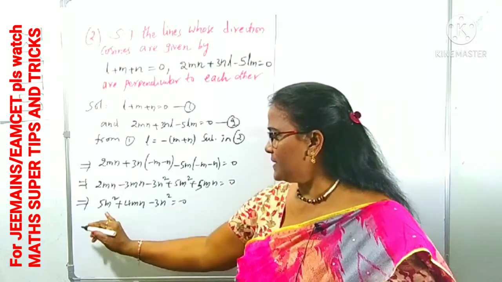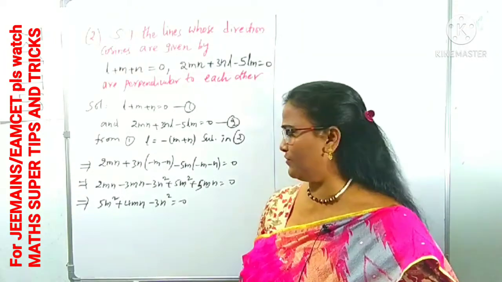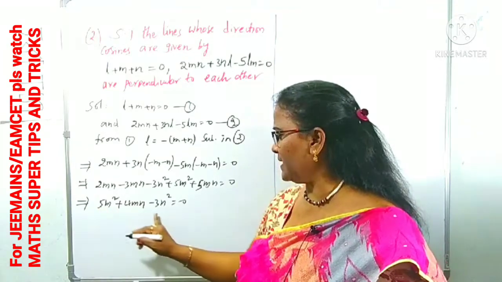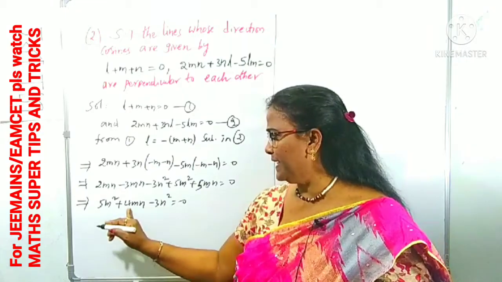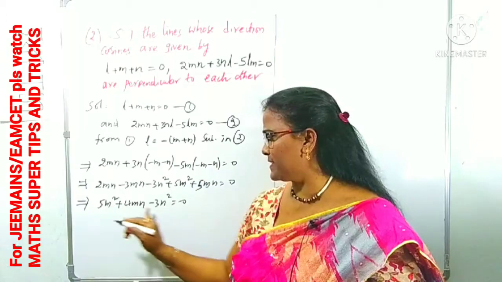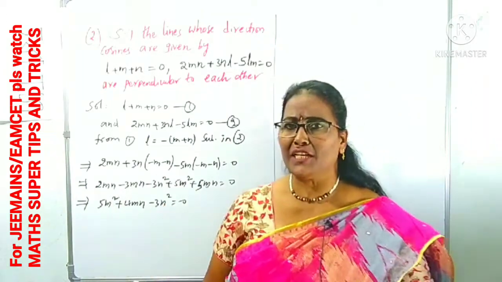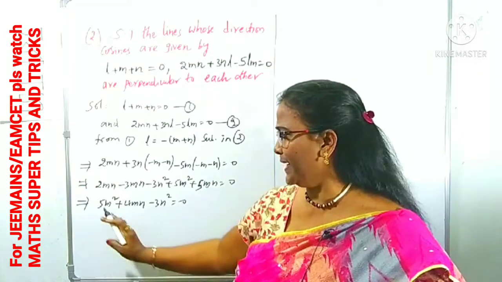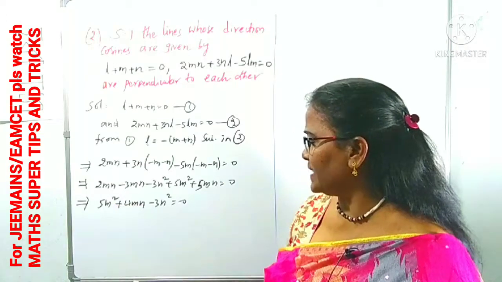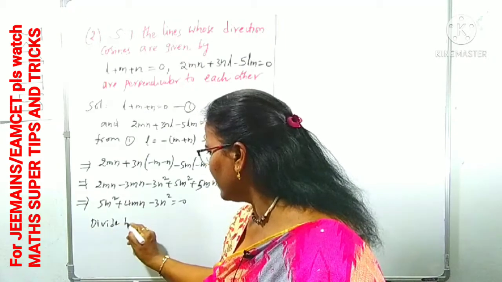Okay. Now, this is just like a quadratic equation. Not an exact quadratic equation, but you can think of it like a quadratic equation. What are the roots here? What are the factors we can think of? 5 times 3 is 15. We need 4. Can you find 4 directly? No. 5 minus 3, we cannot get the 4. For this question, we can convert it into the form of M by N. No direct factors. What you have to take here? Divide by N square. For this question, not for all questions, divide by N square.